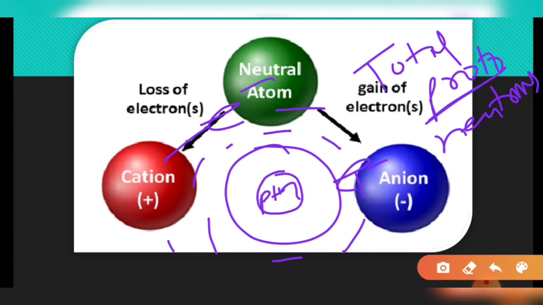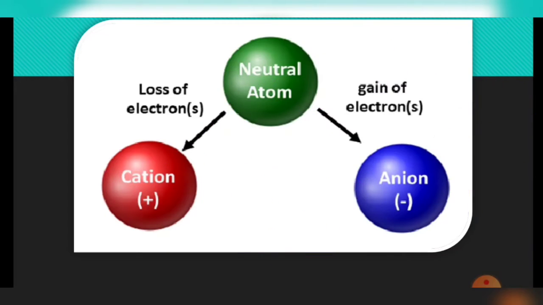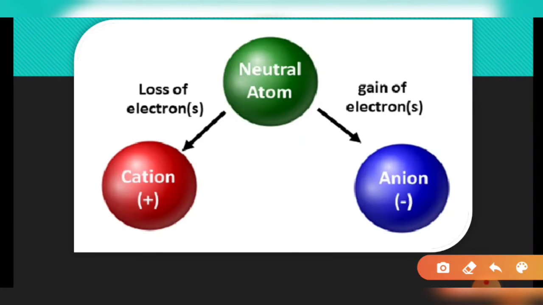The total number of protons will be equal to the electrons that revolve around the nucleus. So positive charge is always balanced by the negative charge, which is revolving around the neutral atom. So when an atom loses its electron, what happens? The electron number will become less, and the number of protons, that is the positive entity, will remain the same, but the electron part will change.